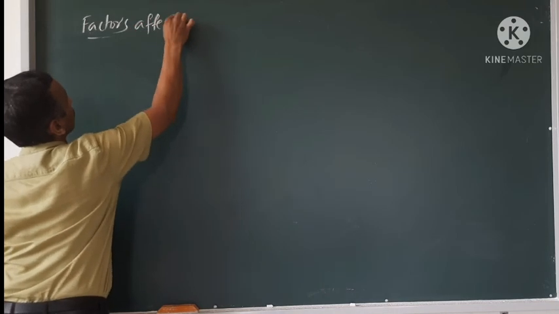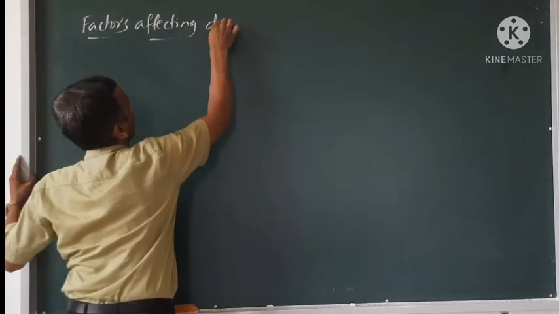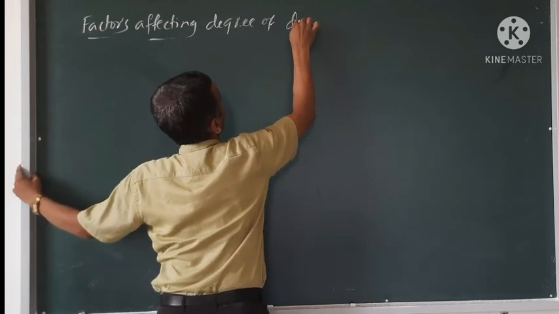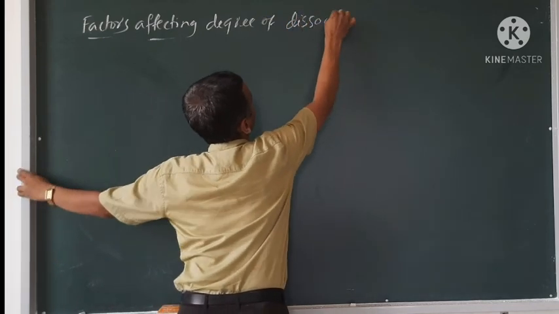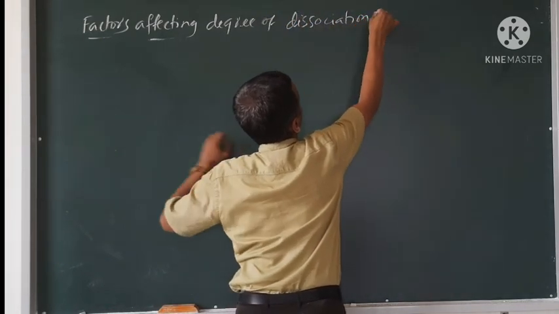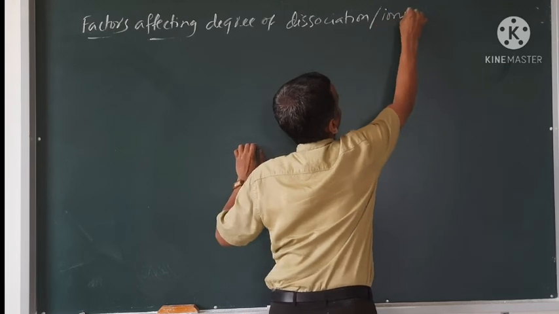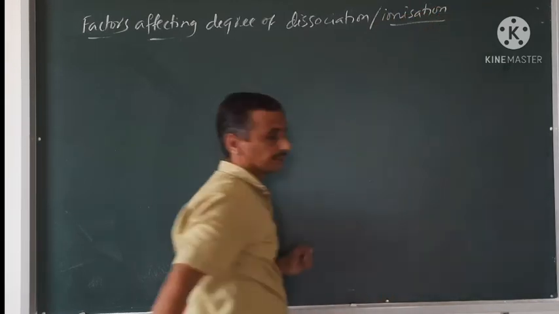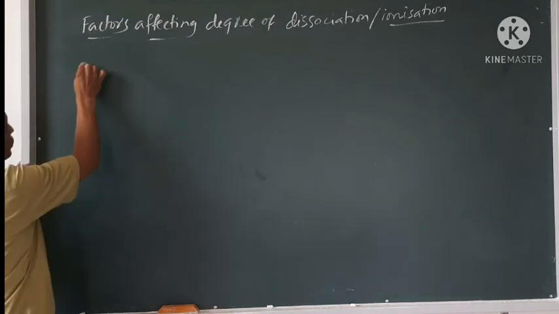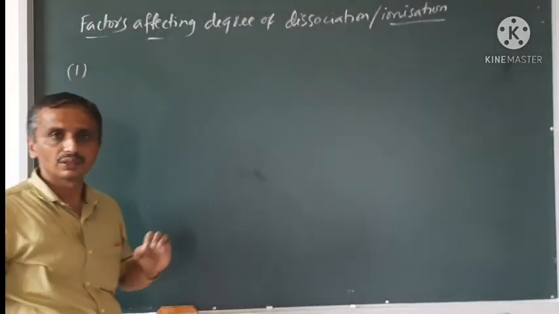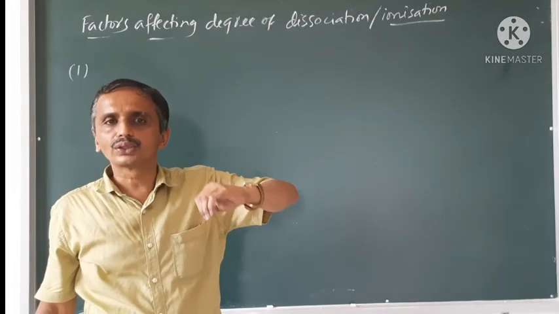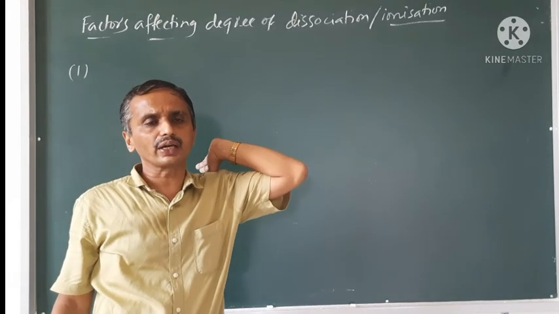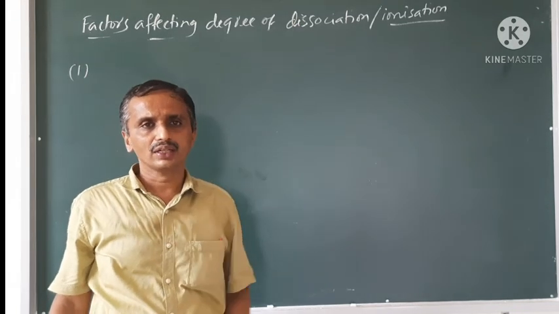Factors affecting the degree of dissociation or ionization. First one, see, already said, a strong electrolyte almost 100% ionizes, a weak electrolyte ionizes partially.